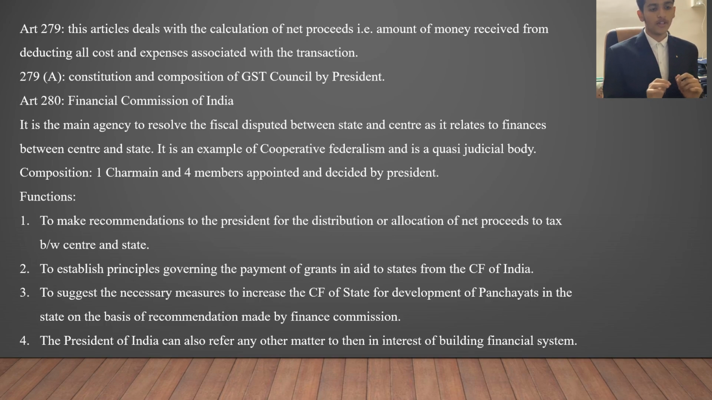What are the functions of this body? First, to make recommendations to the president for distribution or allocation of net proceeds of taxes between center and state. Just like the main body is doing, it basically splits things between center and state. Second is to establish principles governing the payment of grants in aid to states from the CF of India. Now, whenever a particular local body needs some financial aid, it is to be given from the CF. Who decides how much amount will be given? That is decided by the Finance Commission of India. Next is to suggest any necessary measures to increase the CF and the development of panchayats in the state on the basis of recommendations of the Finance Commission.